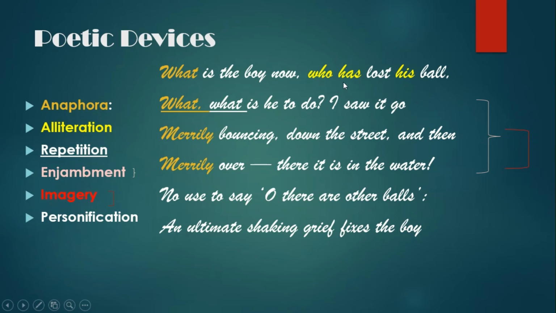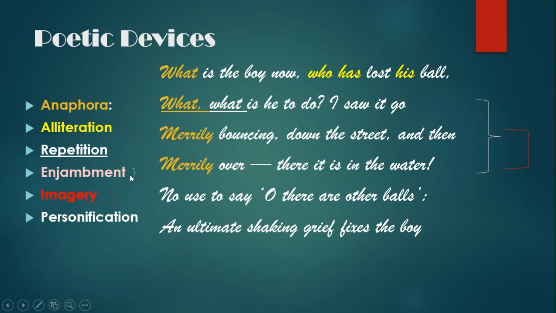That is why they are alliterating. Repetition. So in the second line we see the word "what" is repeated. "What and what is he to do." So it emphasizes the rhetorical part: what is he supposed to do now? So what do you think he is supposed to do now?